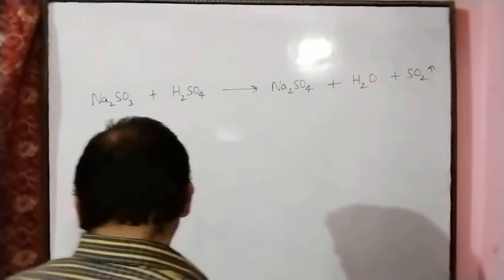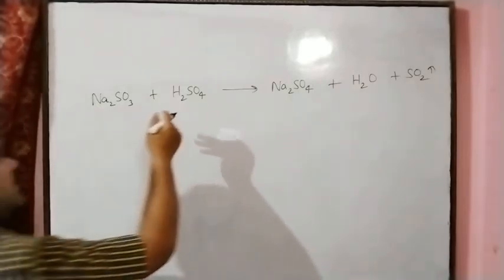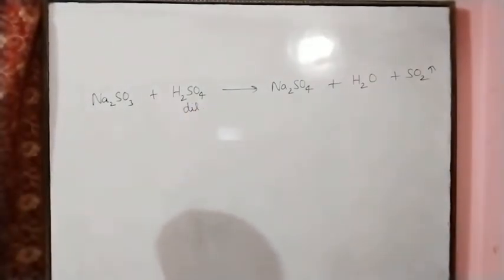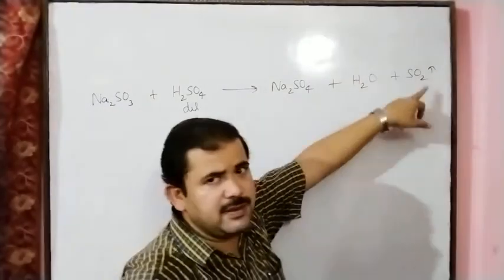Here sulfur dioxide is the gas we get, and the sulfuric acid we take in dilute form.